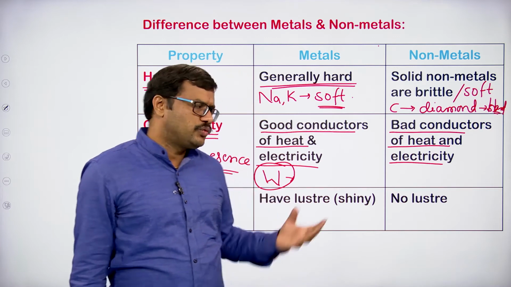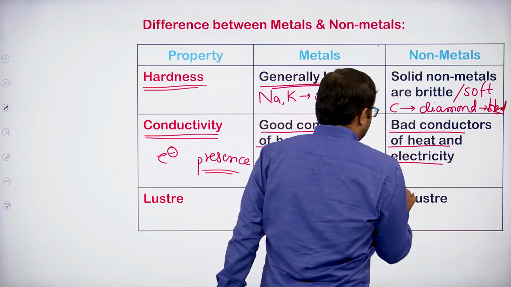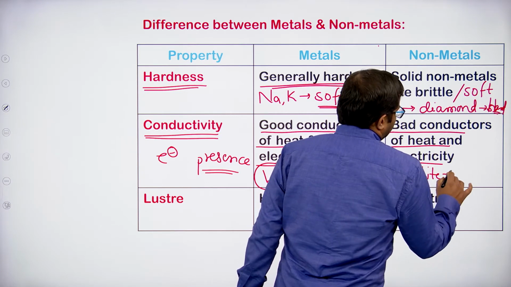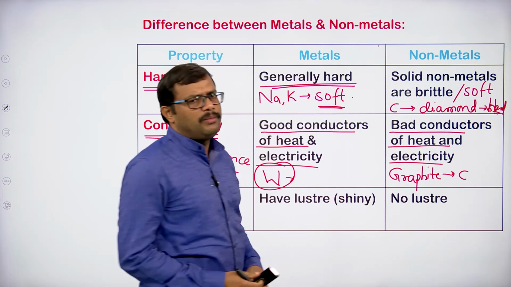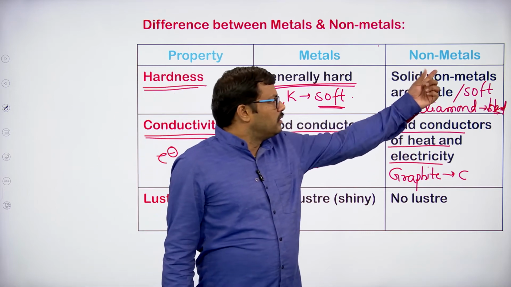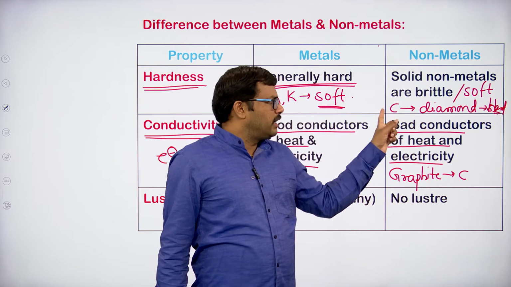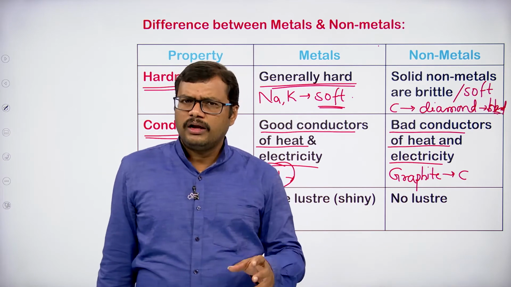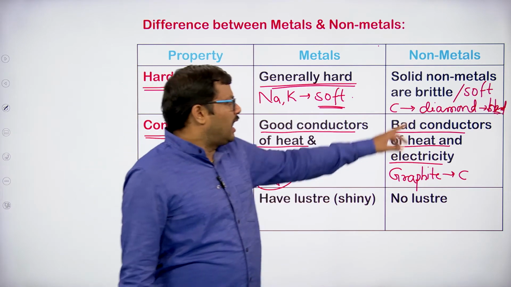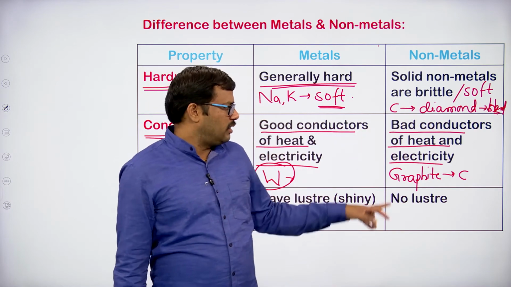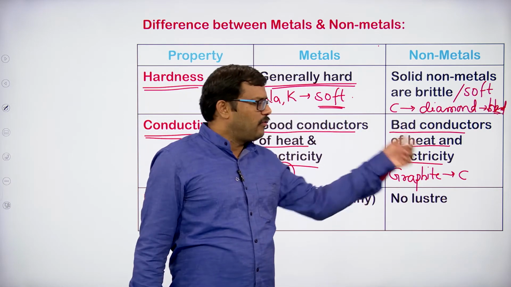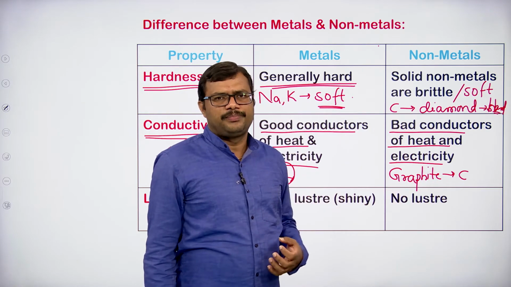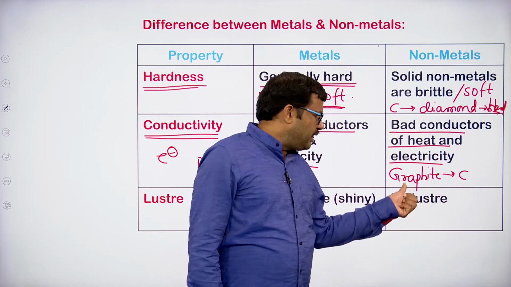But of course we have some exceptions as well. For example, if you take graphite, what is graphite? Graphite is also one of the allotropic forms of carbon. As I told you, diamond is made up of carbon. Diamond is one allotropic form of carbon, and graphite is also one allotropic form of carbon. Diamond is the hardest substance known, and graphite is made up of only carbon atoms. What is a carbon atom? Carbon is a non-metal. So graphite is made up of carbon.